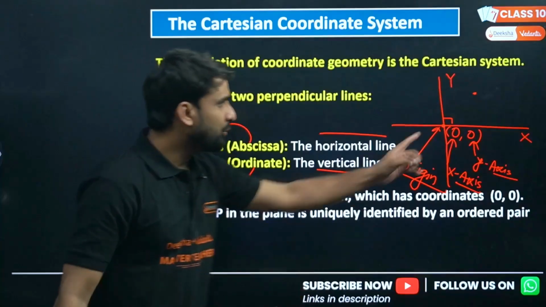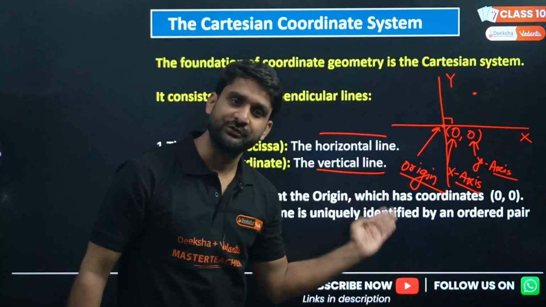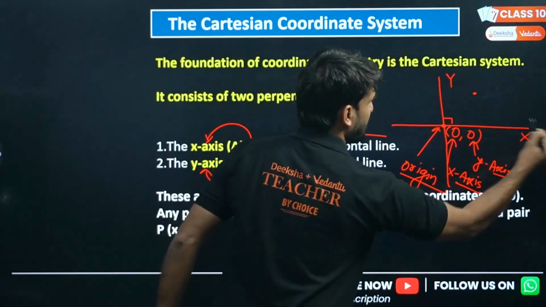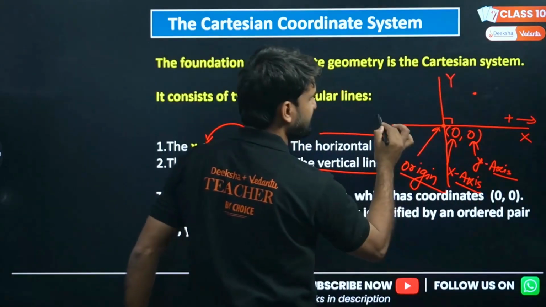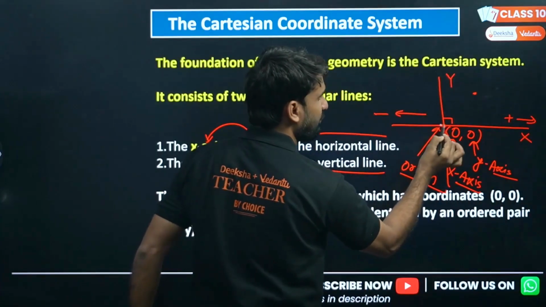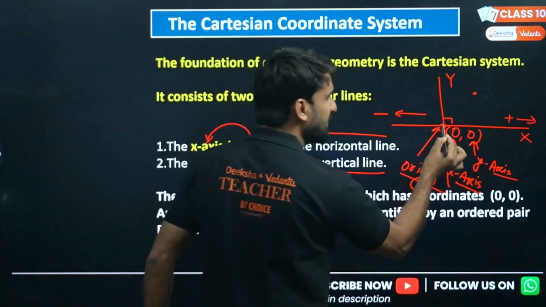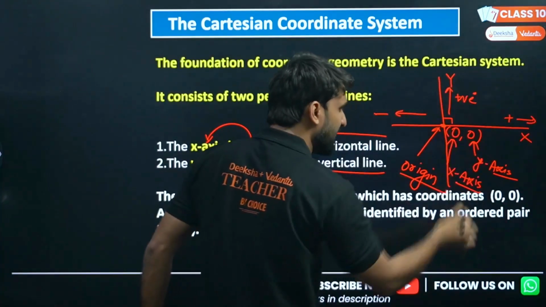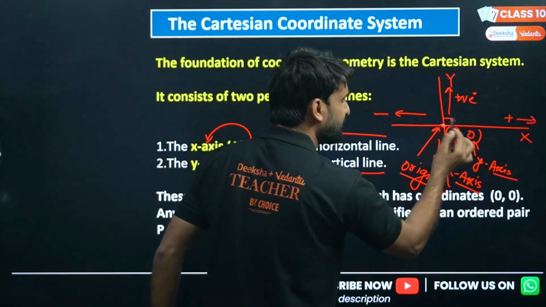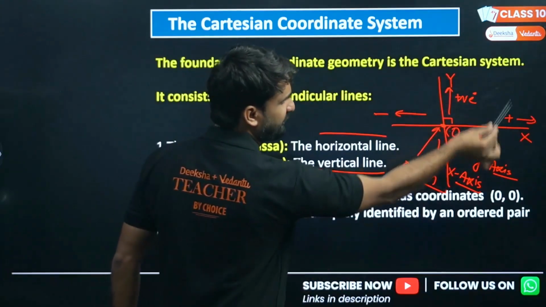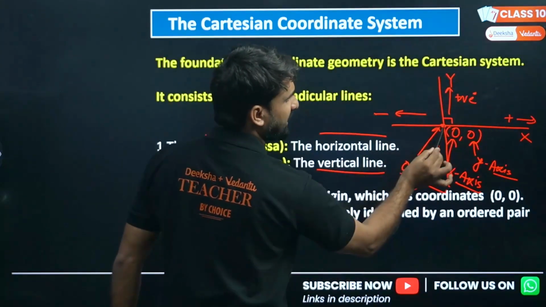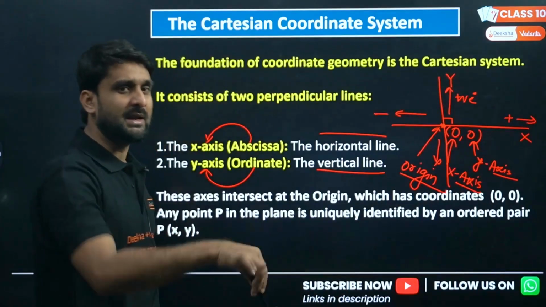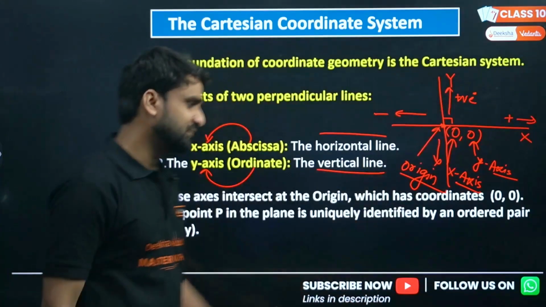So the origin has coordinates of 0, 0, because the x-axis starts from here in the positive direction, and the x-axis starts again from here in the negative direction. Similarly, the y-axis starts in this direction in positive form, and the y-axis in the downward direction starts from the origin. So all the points start from here, so it must be 0, and that is the reason why the origin has coordinates 0, 0.